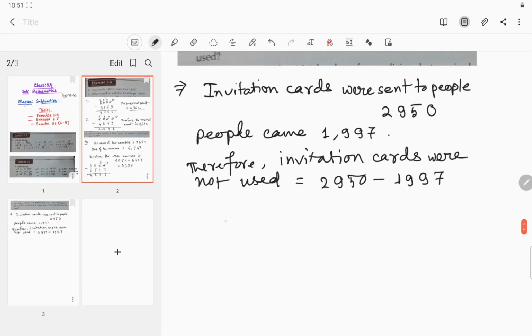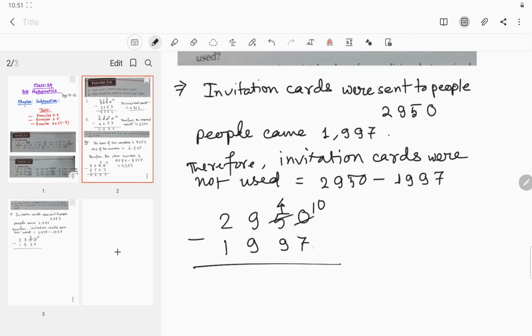So if you subtract, it will be 10 and it will be 4. 10 minus 7 is 3, so 4 is less than 9, so it will be 14 and this would become 8. 14 minus 9 is 5, 8 is less than 9, so it will be 18 and this 2 will be 1. So 18 minus 9 is 9 and 1 minus 1 is 0. So how many invitation cards were not used? 953. Okay, so this is our required difference.